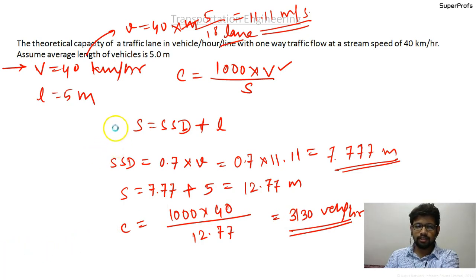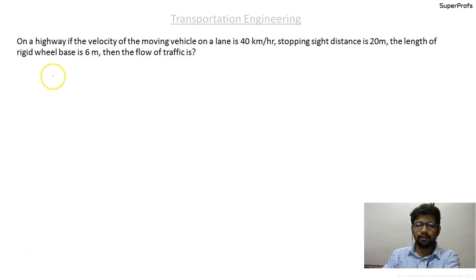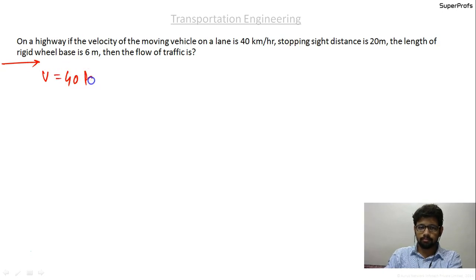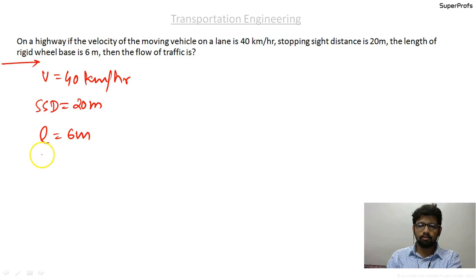So let's move on to the next question. On a highway, if velocity of a moving vehicle on a lane is 40 kilometers per hour, stopping sight distance is 20 meters, so SSD is equal to 20 meters, and the length of rigid wheel base, that is small l, equal to 6 meters, then the flow of traffic, that is Q, is equal to what?